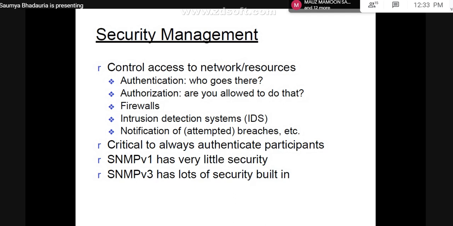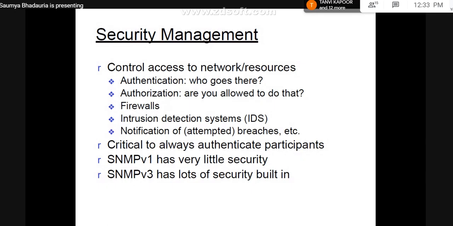Any violation in these policies, or any packet which is not according to these policies, will be considered a spurious packet, and the possible action would be taken by the firewalls and the intrusion detection system. Similar things can happen at node level as well as at the network level.